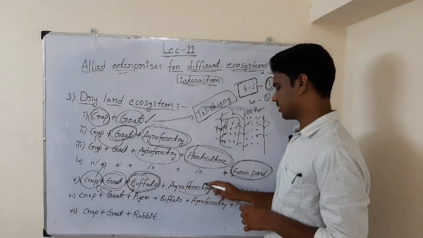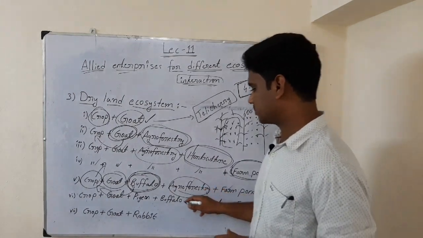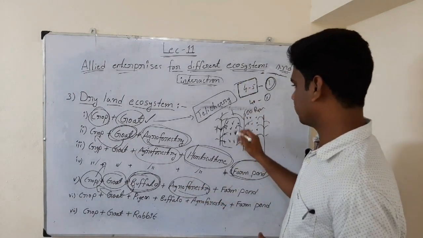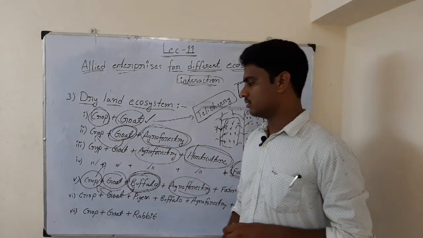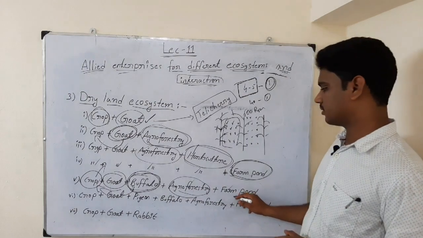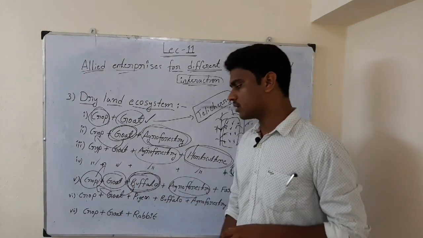Then agroforestry I said already. So when we go for agroforestry, in between we can graze the animals and do other things. Then the farm pond, just now explained, in times of no water we can use the water from the farm pond to irrigate the crop.